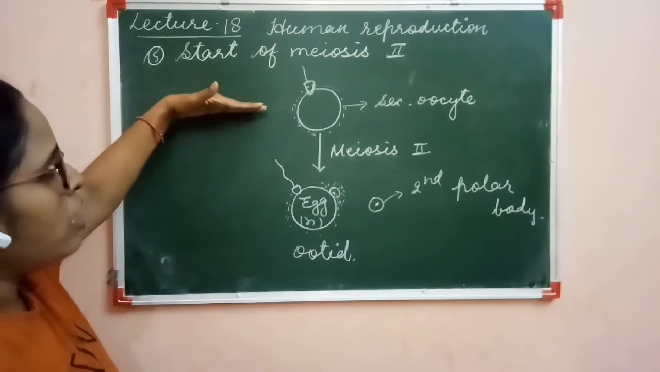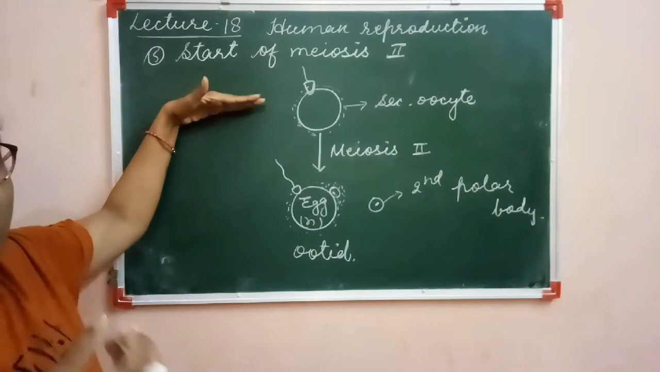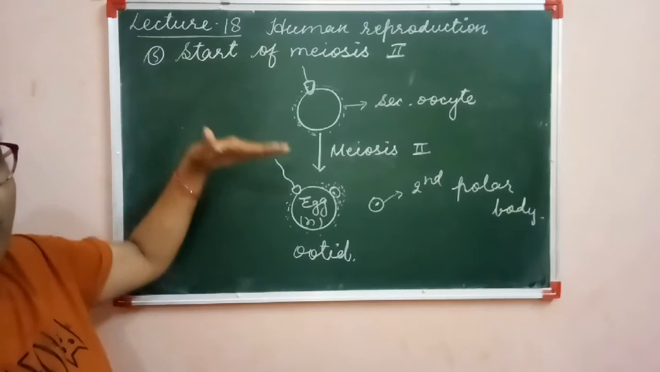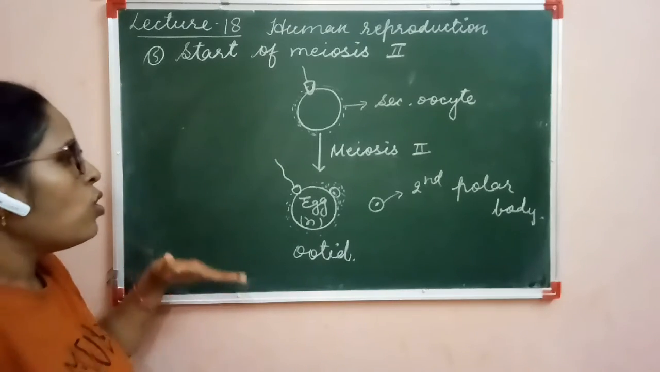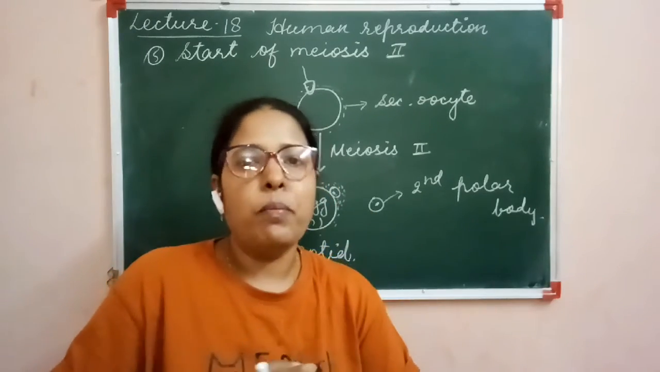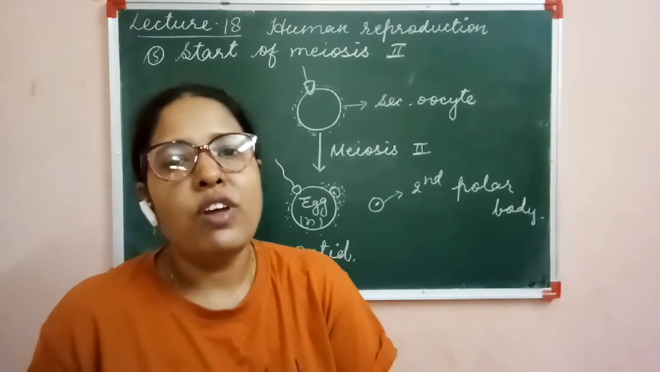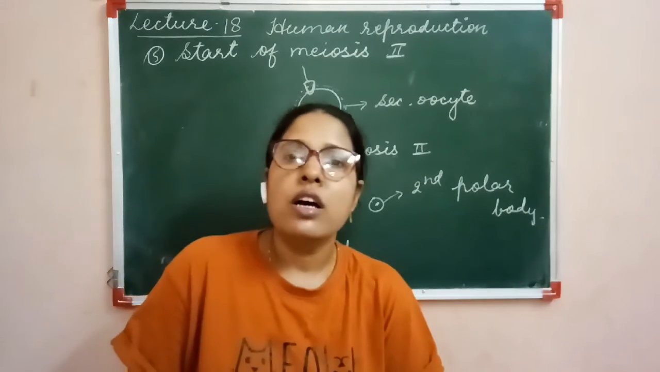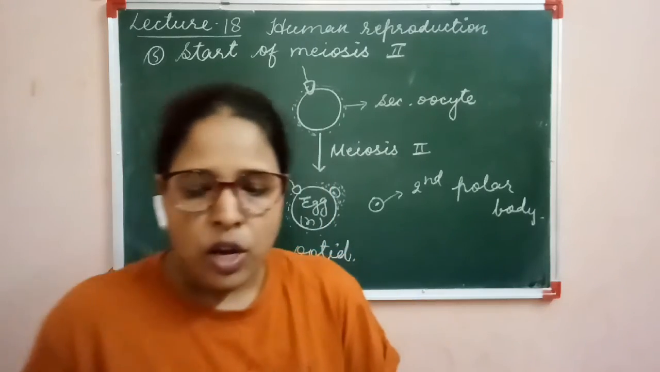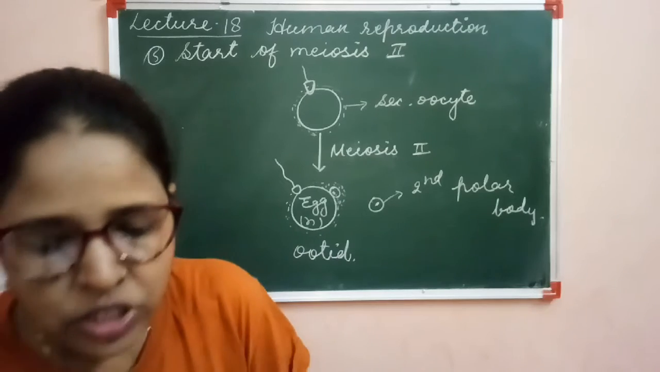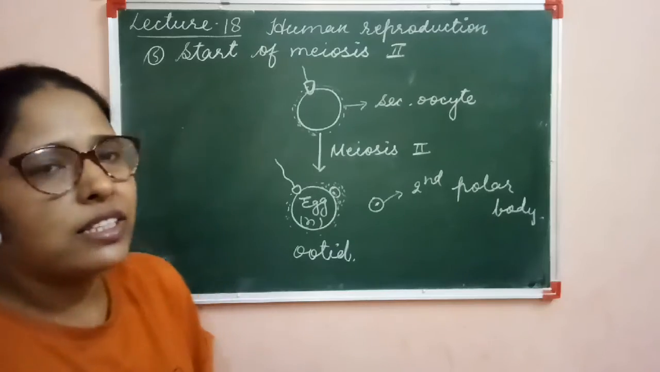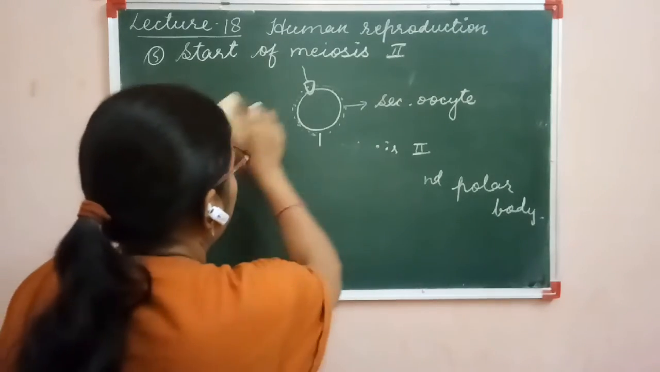Here the secondary oocyte is in metaphase 2. It starts the anaphase 2 reaction. Anaphase 2 gets activated, meiosis 2 gets completed, and the secondary oocyte converts into the egg or the ootid. After the formation of the egg or ootid, one most important reaction, called the cortical reaction or the formation of fertilization membrane, is going to take place.